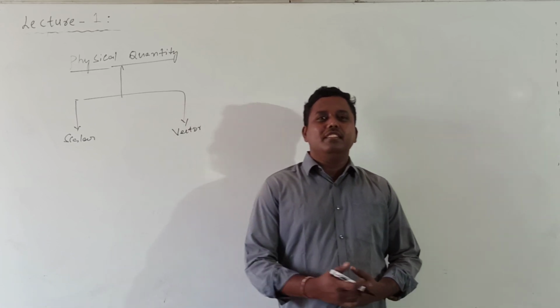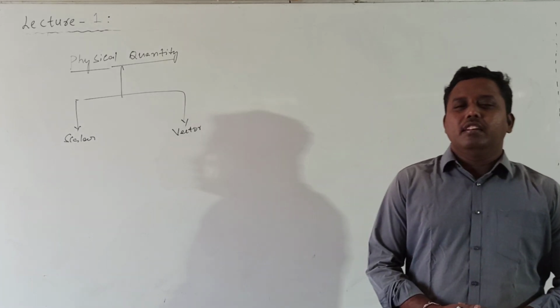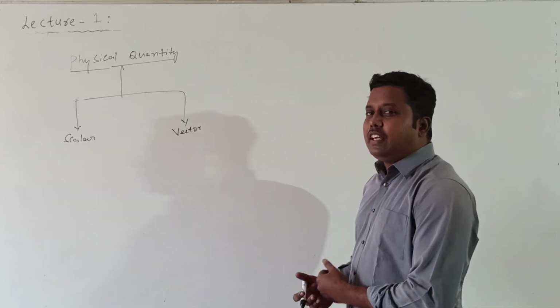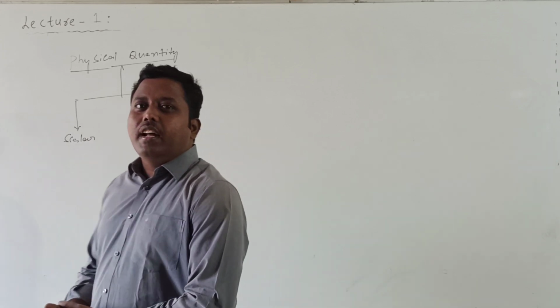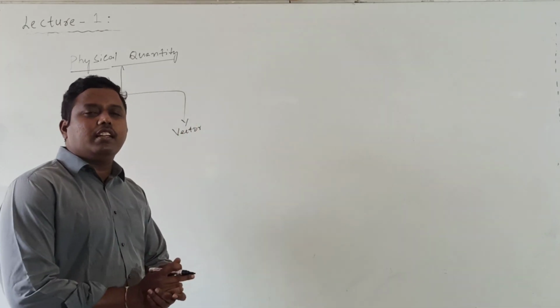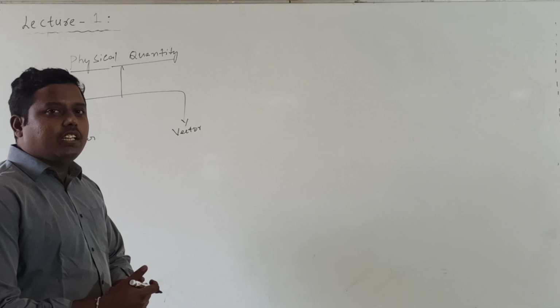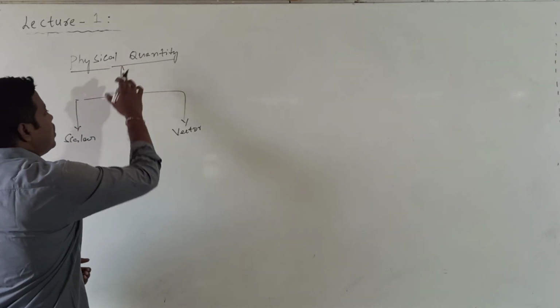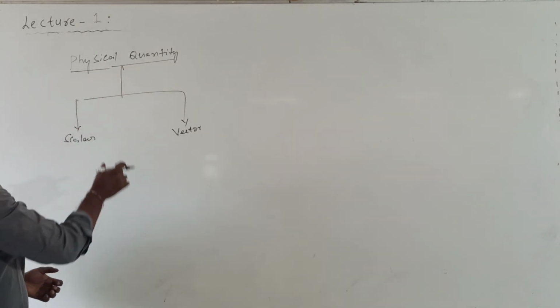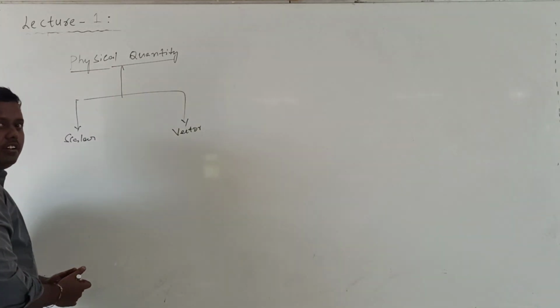So till now we discussed the motion in a straight line chapter. After completion of the chapter, today we start motion in a plane. In this motion in a plane, first we discuss the vectors. Generally, what is a physical quantity? Any quantity which can be measured is called a physical quantity.